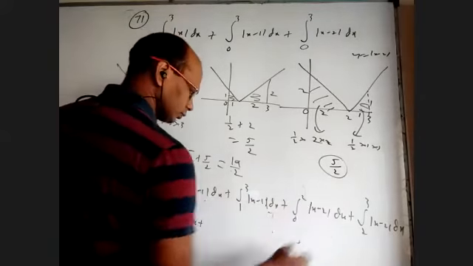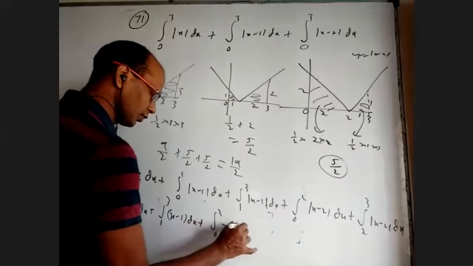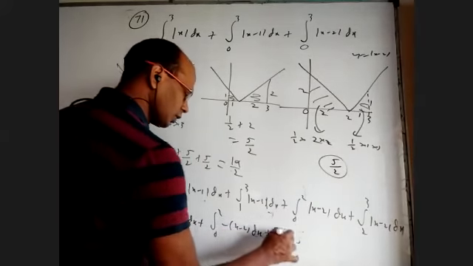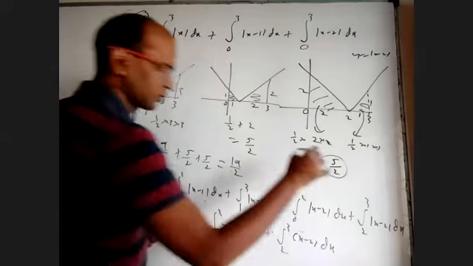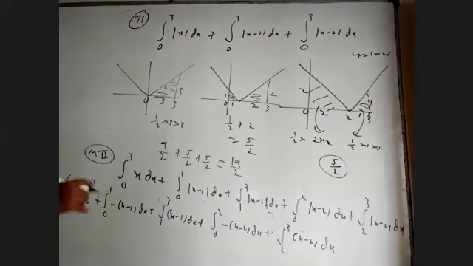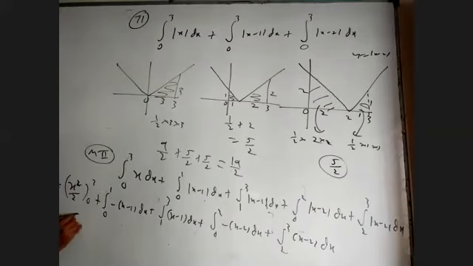Here, between 0 to 2 it is negative, so 0 to 2 minus of x minus 2 dx. And between 2 to 3 it is positive, so plus x minus 2 dx. Integrate all of them, we will get it. So this is 9 by 2.